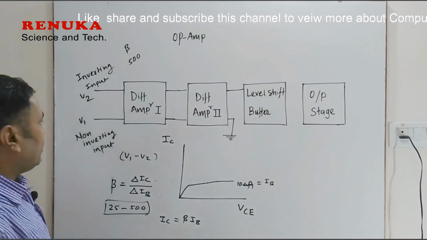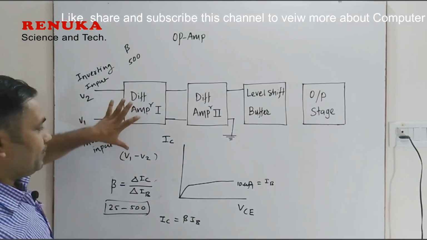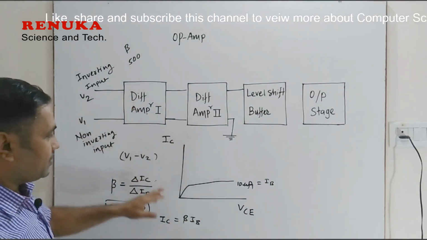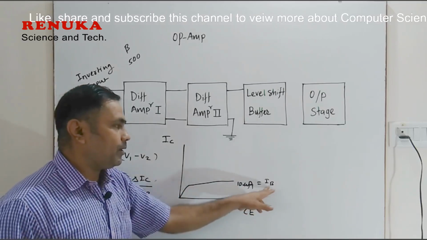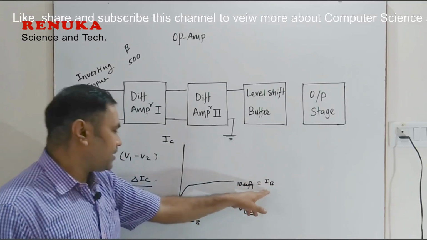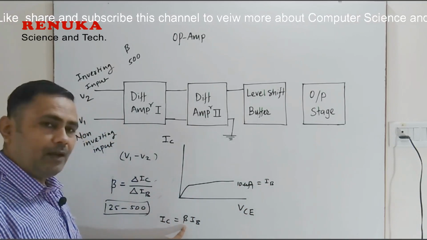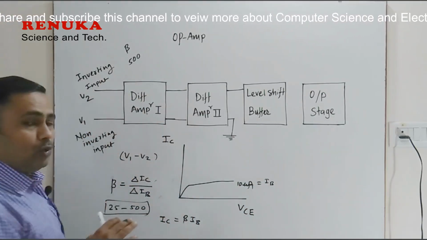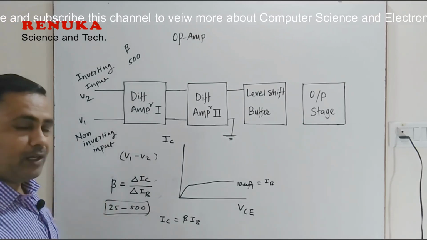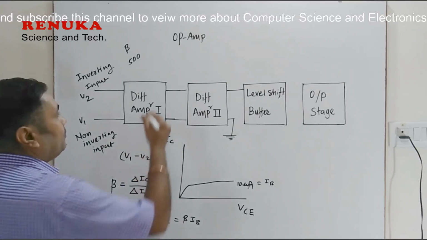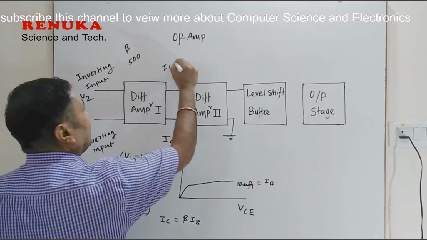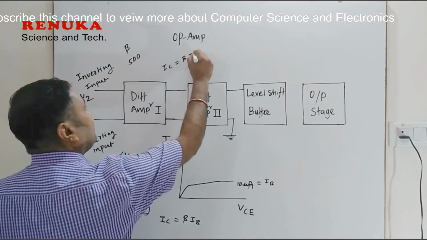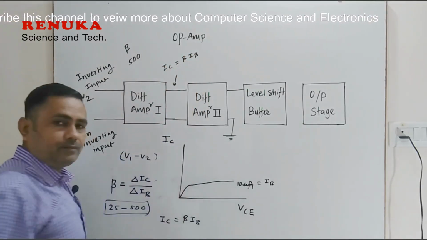Now, at the input of the differential amplifier, the transistor is connected to 10 microampere of base current. This base current gets multiplied by the beta value and appears at the output. Right now no signal is connected, so it is the zero signal condition, and we get the current IC equal to beta times IB at this point.